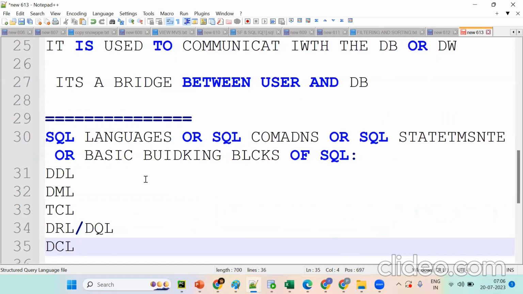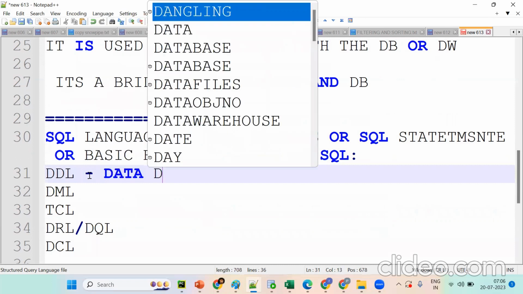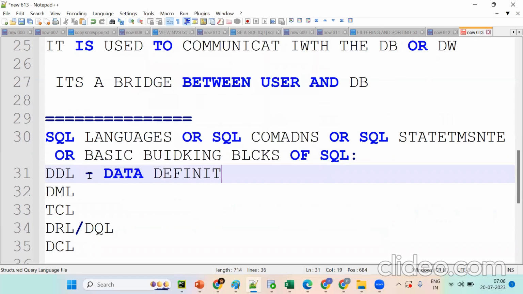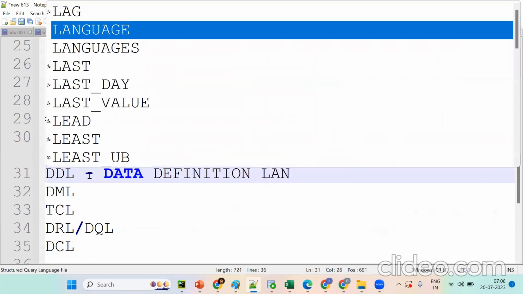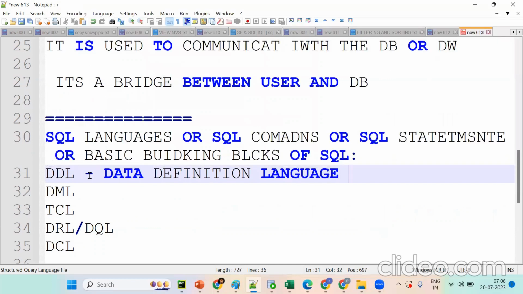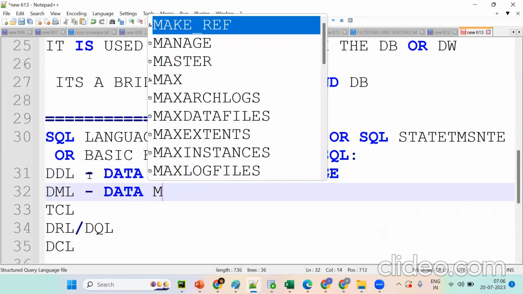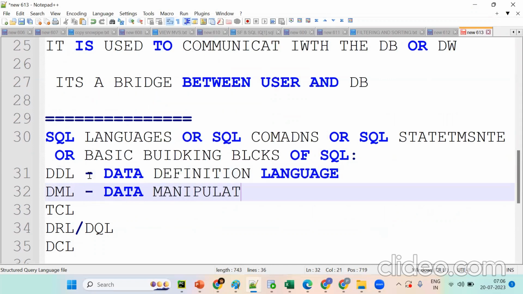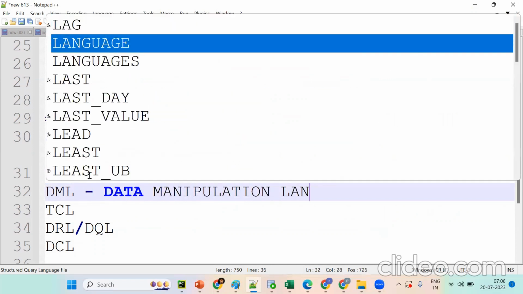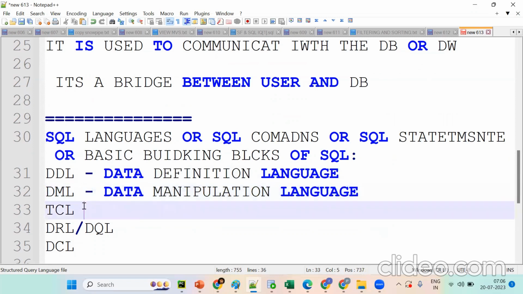First understand, we'll mostly use these. DDL is data definition language. DML is data manipulation language; we saw it last week and will see it once more. TCL is transaction control language.